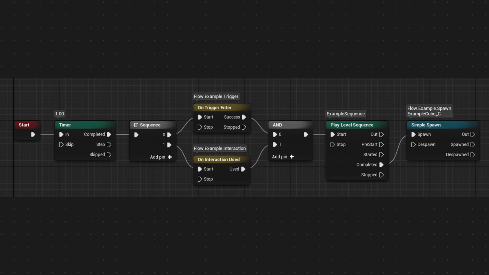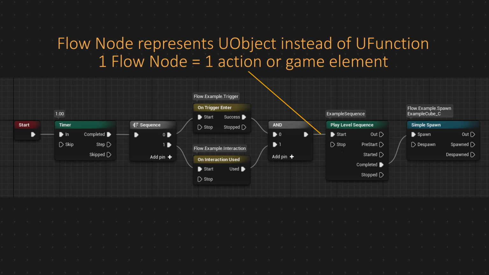The fundamental difference between Blueprint and Flowgraph is that a FlowNode doesn't represent a function. A single FlowNode represents an Unreal object. This allows me to enclose control over an entire game feature in a single node. And every node has its own set of input pins and output pins. For instance, this play level sequence node has an output called completed, activated when the playback of the level sequence has reached the end.